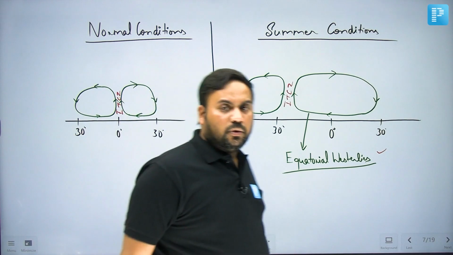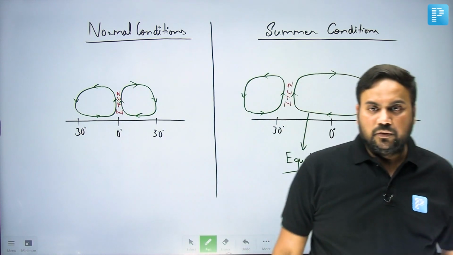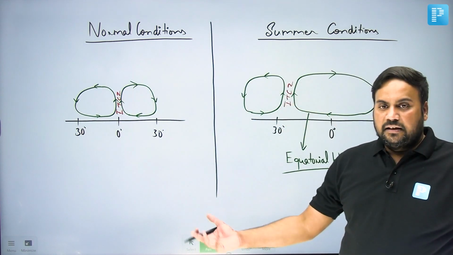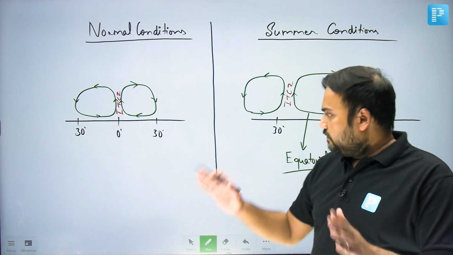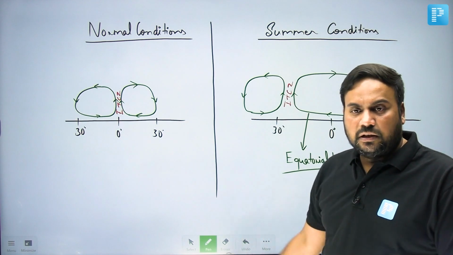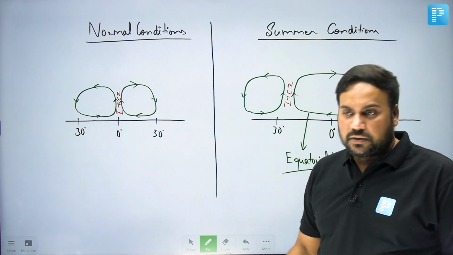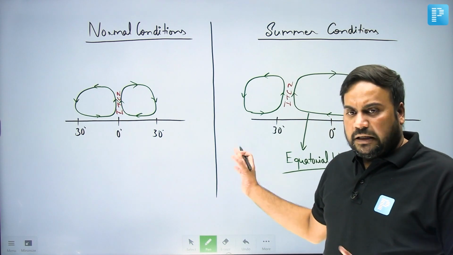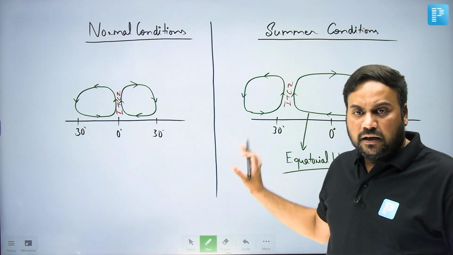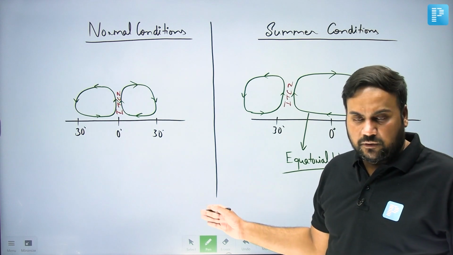There is strong support for both the views. As you can understand, this is not our area, we are not meteorologists, so we'll stop here and just focus upon the characteristics of equatorial westerlies, because in the examination they will not ask you how they are formed. In general, however, you should know that there are two diverging views.